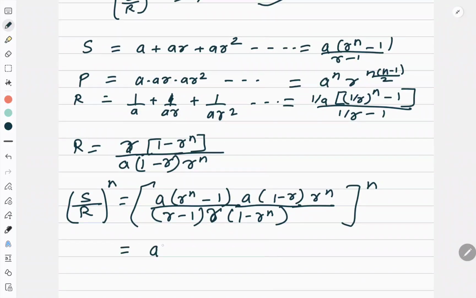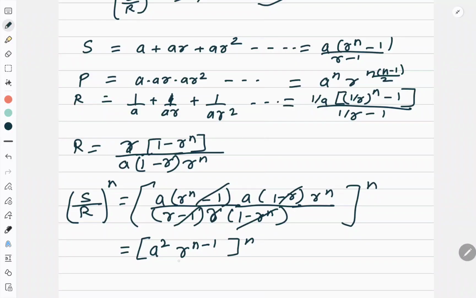Now I have a square. This r to the power n minus 1, r, 1 minus r to the power n, it will get cancelled. 1 minus r, minus 1 got cancelled. And I got r to the power n minus 1, power n.